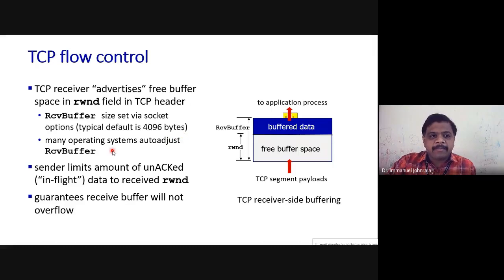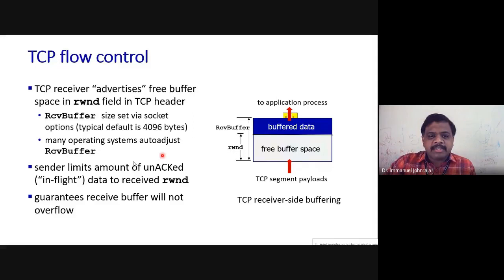And look at the second point, many operating systems auto adjust. Which means it can have a little elasticity. It can shrink and expand so that space can be created. You need not throttle the sender all the time, and your quality of service and bandwidth utilization can also be higher once you increase the space as and when required.